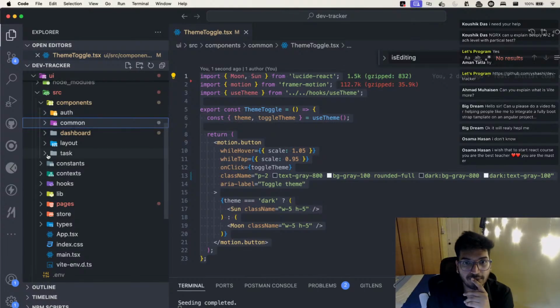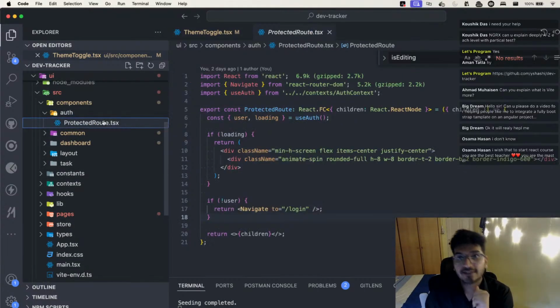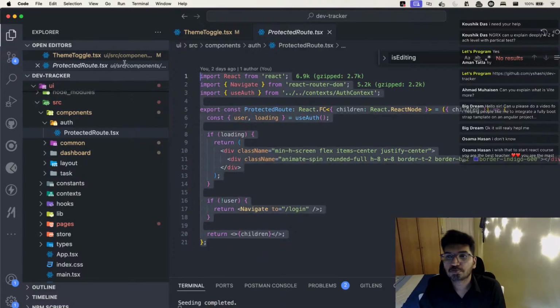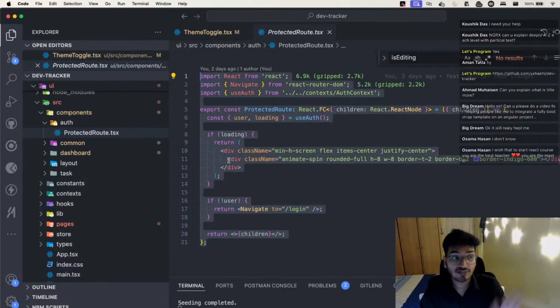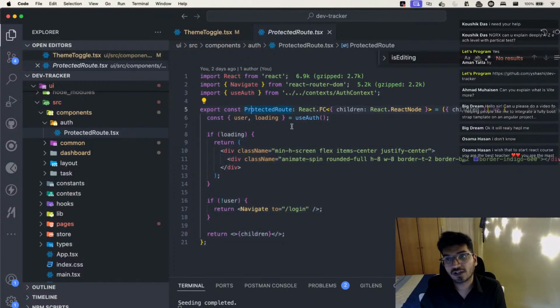Right now, this is what I was talking about, the protected route. This acts just like a router guard in Angular. In Angular we have route guard; here we call it protected route, where we pass the content. Remember ng-content? This is nothing but your children which you want to render.